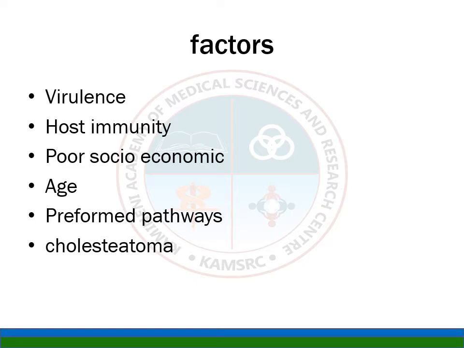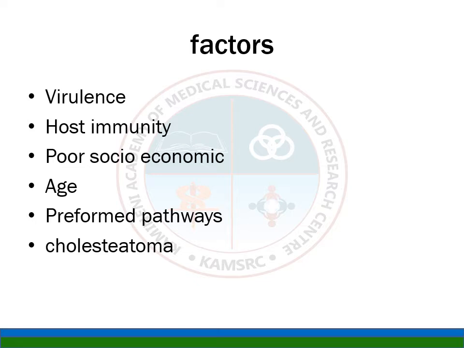Then host immunity: with decreased host immunity, where the body cannot fight the organism, you will get a complication. Examples are a patient with HIV infection, uncontrolled diabetes, a renal transplant patient receiving immunosuppressive drugs, and cancer patients on chemotherapy.